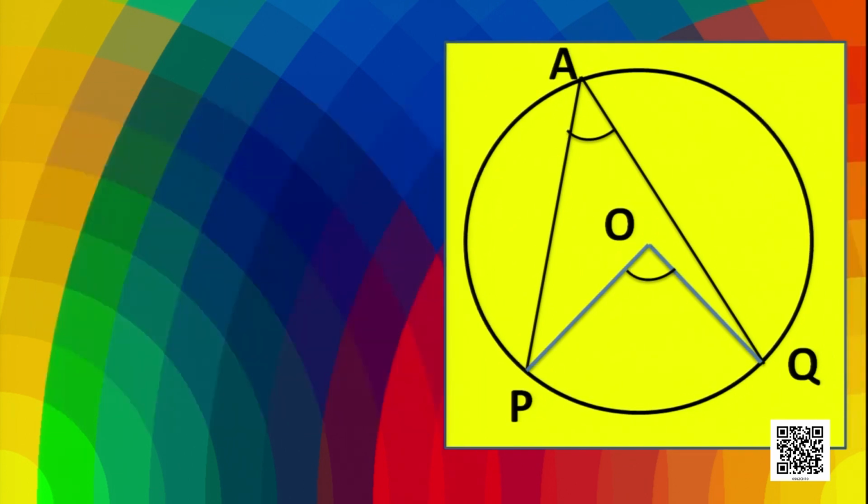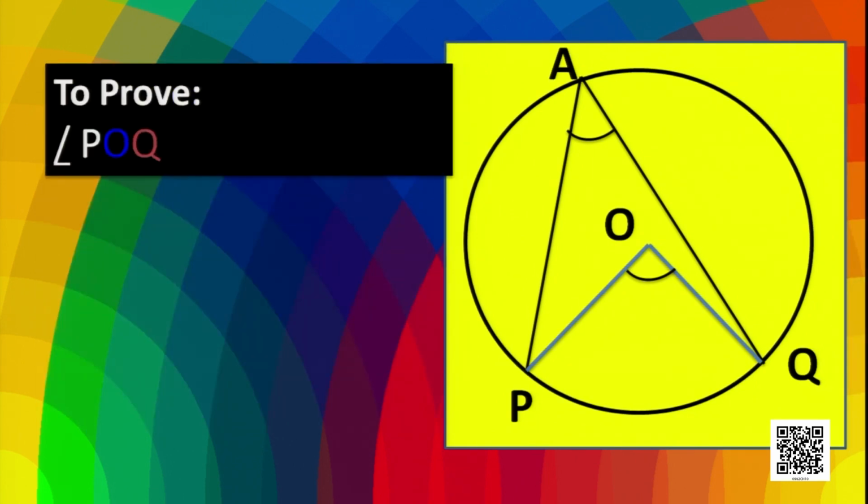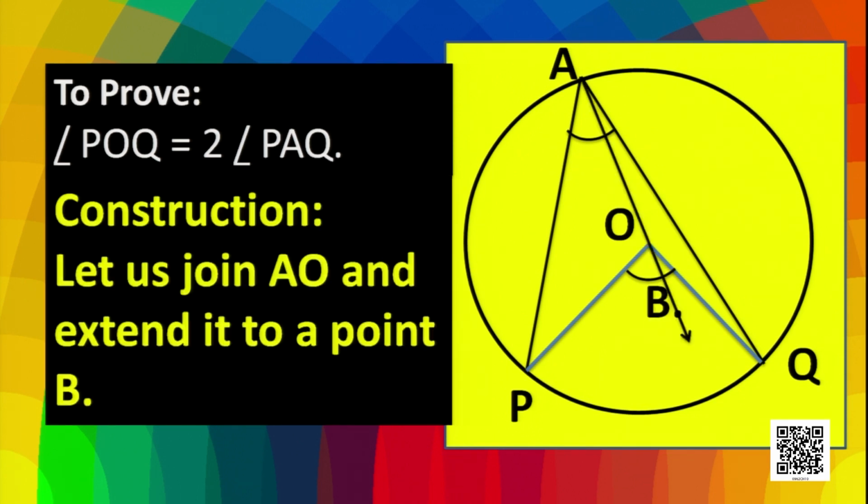Now what to prove? We have to show that angle POQ is twice the angle PAQ. To prove this, we need a construction. What is the construction here? Let's join AO and extend it to a point B.